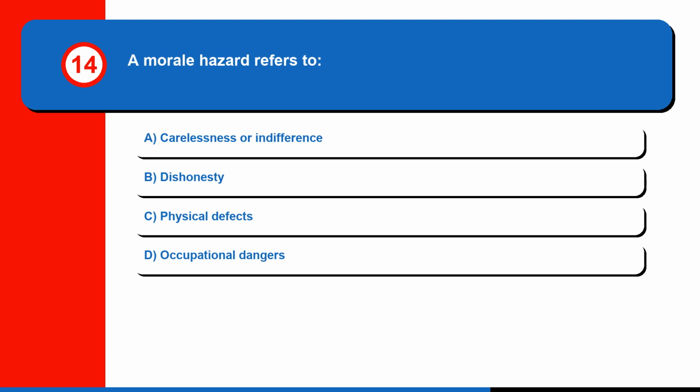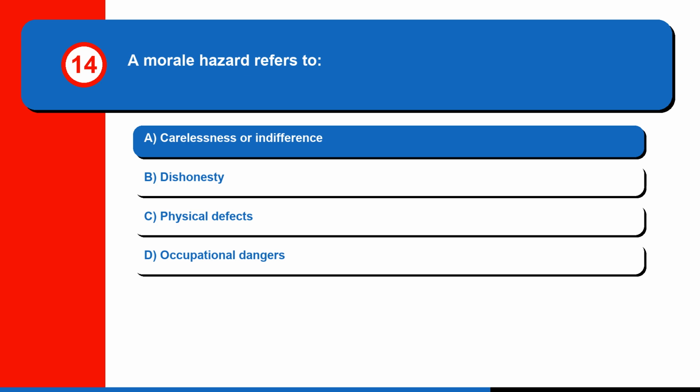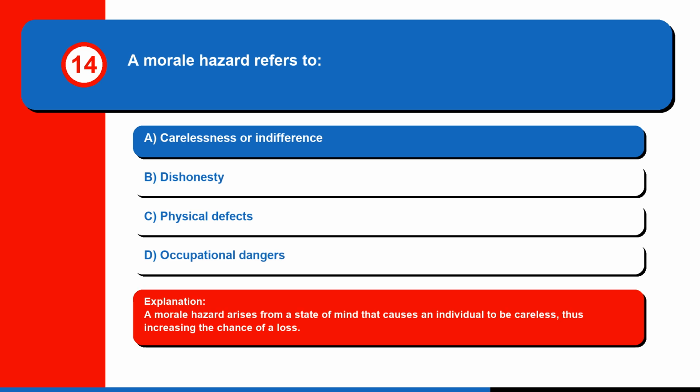Question 14. A morale hazard refers to A. Carelessness or indifference. B. Dishonesty. C. Physical defects. Or D. Occupational dangers. The correct answer is A. Carelessness or indifference. A morale hazard arises from a state of mind that causes an individual to be careless, thus increasing the chance of a loss.